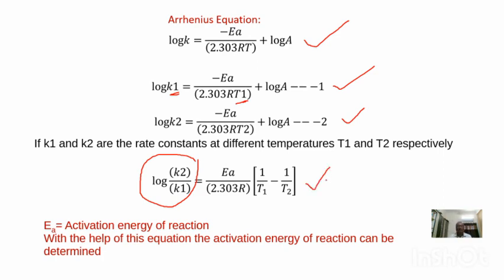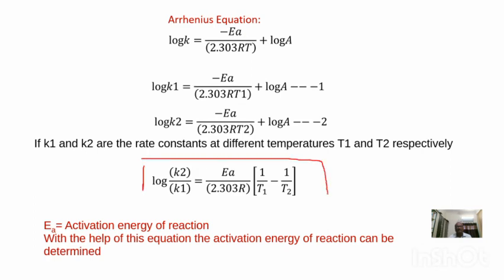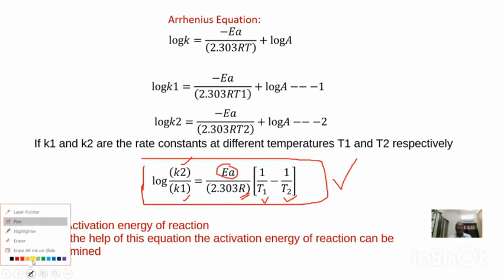Okay, this is the Arrhenius equation represented at two different temperatures. With the help of this equation, we can calculate the activation energy of a reaction. This is a very important equation. K1 and K2 are the rate constants at T1 and T2 temperatures respectively. R is the gas constant. If you have K2 and K1, T2 and T1, and you substitute the R value in joules or calories per mole per Kelvin, you can calculate Ea.